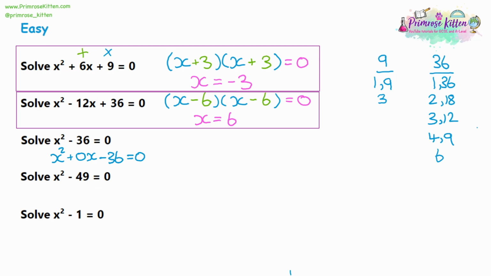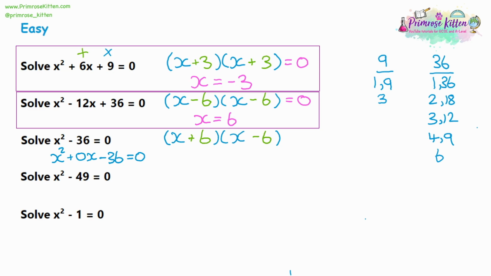And that means we want two numbers which multiply to give us a negative 36, but they add to give us 0. So we can set up our double brackets. We've already got the factor list for 36 for the last question, so we need to think which of these numbers could possibly give us 0. Now again, it's going to be the 6 at the end and the two 6s. And the way this works is, how can we get a 0 from two 6s? Well, you can add a 6 and subtract a 6. And altogether, that will give us a 0.